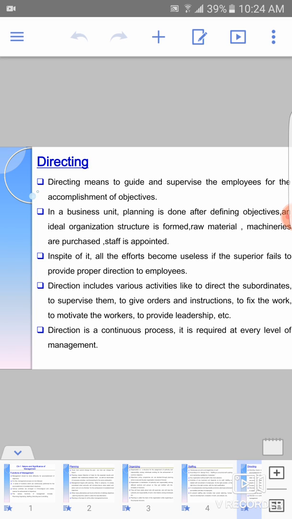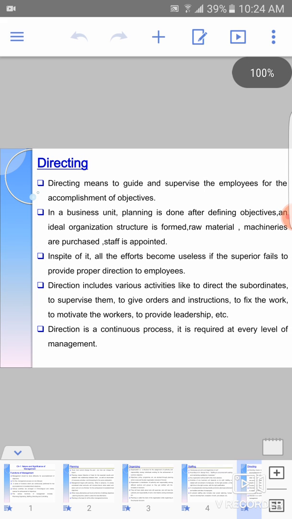Direction is a continuous process. It is required at every level of management. Direction is not only at the bottom level, right? It is required in each and every level. Like, the top level also needs to direct the middle level at times, and the middle level needs to direct the bottom level. As good leaders, you need to direct your employees that this work has to be carried out like this.